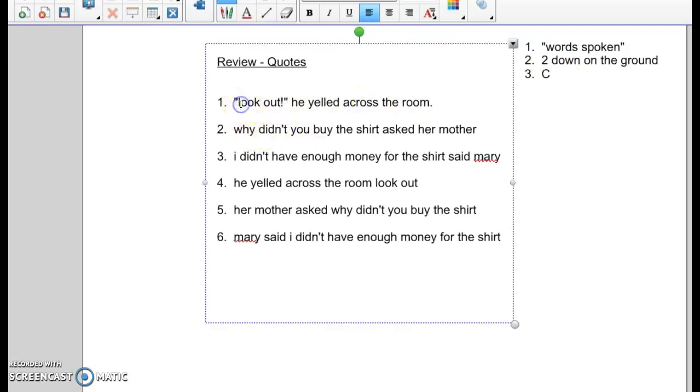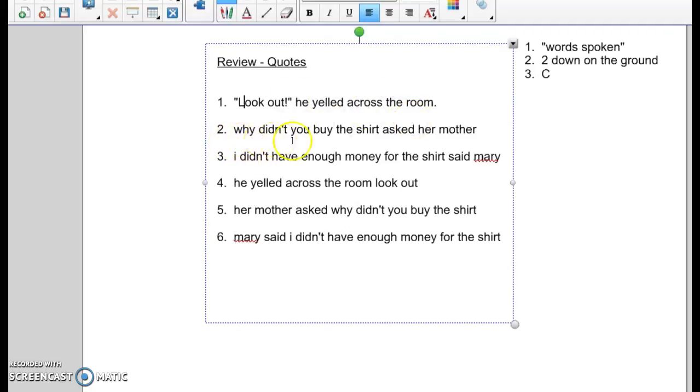Capitalization. Well, of course, you have to capitalize the beginning of the sentence. Capitalize the L in look out. That is a sentence. Now, this one's tricky because he yelled across the room seems like a sentence. However, it is not a sentence here. It is just finishing our complete sentence. "Look out!" he yelled across the room. It is the dialogue tag, okay? So you do not need to capitalize the he. Put a period at the end and you are finished.